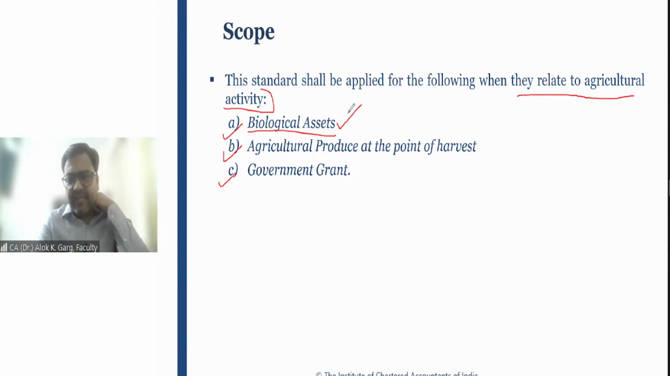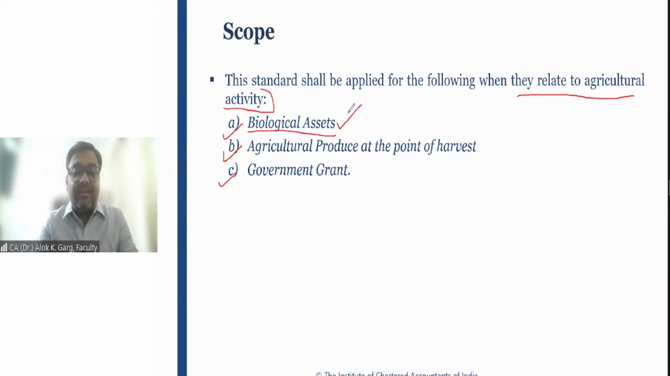So can these animals, which are purchased by the circus or event management company, be covered under Ind AS 41? Can these animals be covered under Ind AS 41?